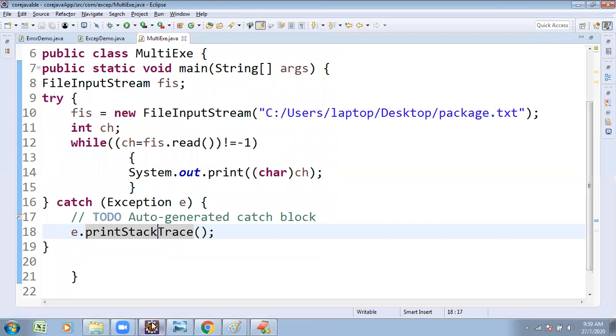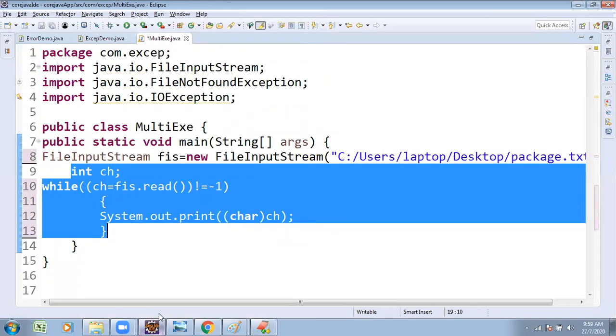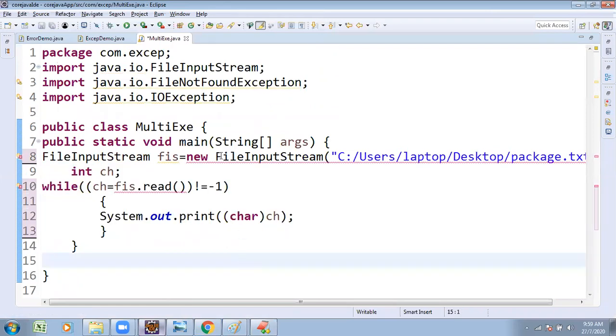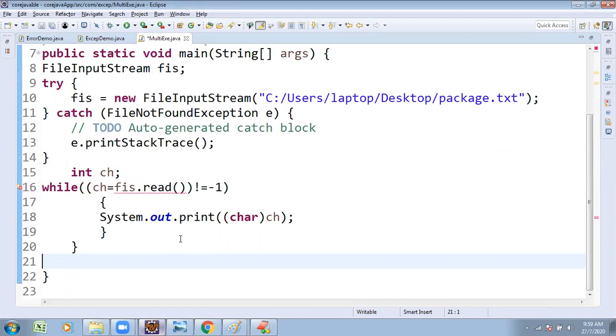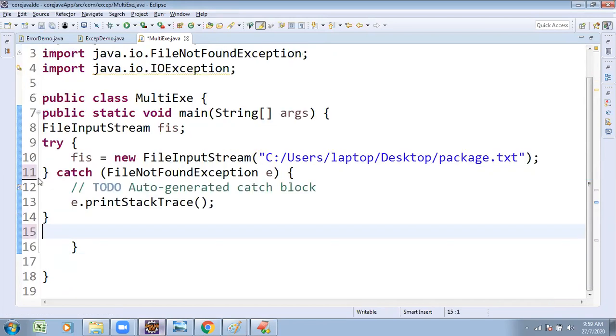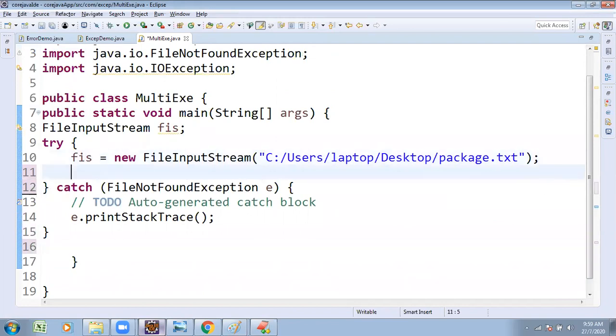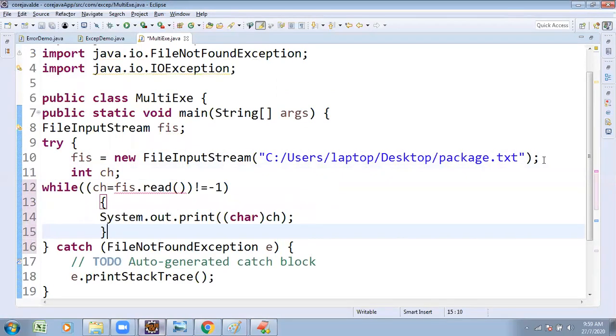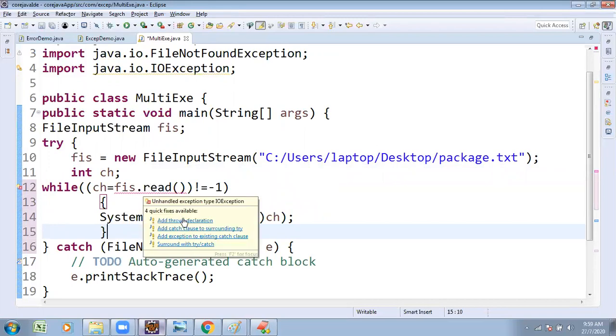Otherwise, there is one more technique. See what techniques are provided by the IDE. In the code I have written, it is asking me for one more technique: try surrounded by its relevant catch block. One more thing also: see once here, the throws declaration, instead of the catch clause existing here.